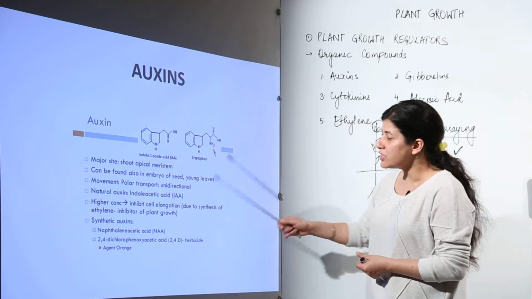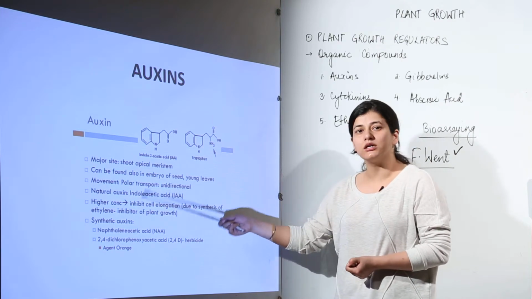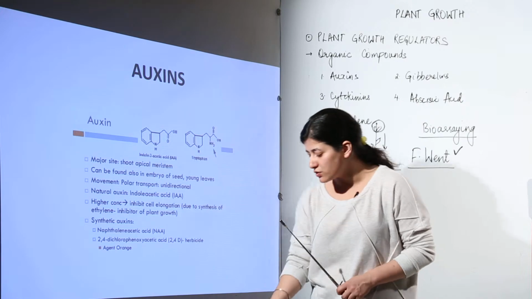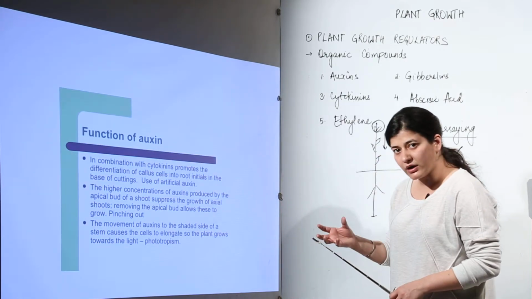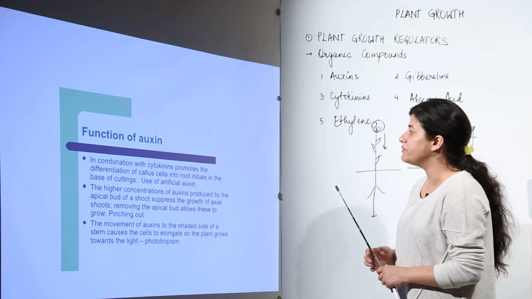Please remember it, it would work similar to the function of ethylene when the concentration of the auxins would be higher. So we need to make sure that the concentration is also limited and restricted so that it does not bring about the similar functions that ethylene would perform, and cell elongation would be inhibited by that.